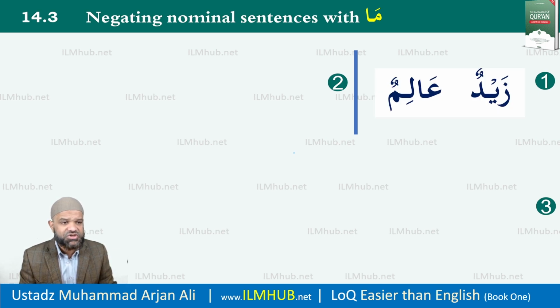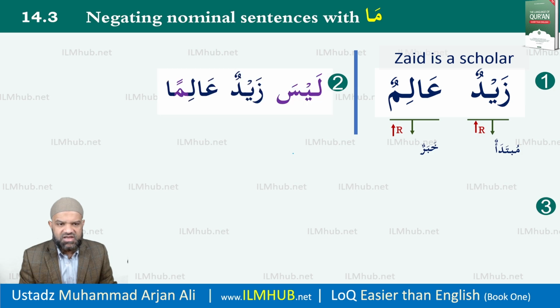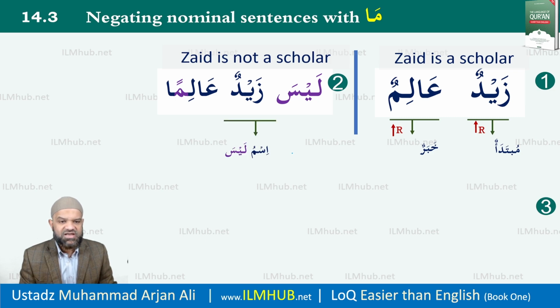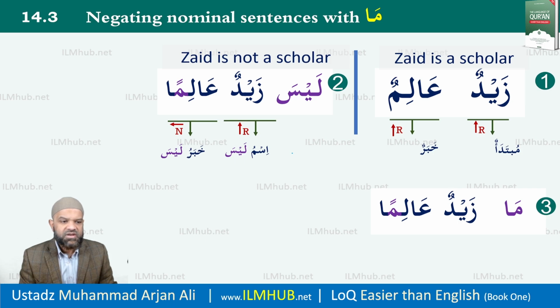It is exactly the same, inshallah. Zaydun alimun, nothing new here, inshallah ta'ala, your mubtada and your khabar. Laysa Zaydun aliman. We have, of course, Zaid is not a scholar. And of course, I put ismu Laysa and khabaru Laysa. Now, ma Zaydun aliman. I hope you can see it's exactly the same. Ma is behaving like Laysa. So Zaid is not a scholar. The translation is exactly the same.